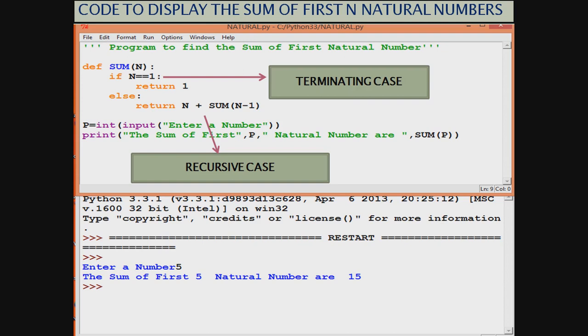You can see the output. When I gave 5, the sum of first 5 natural numbers is 15, and we all agree that it is 15. So students, you saw how easily we wrote the definition of a recursive function sum, which finds the sum of first n natural numbers. So this is very simple.